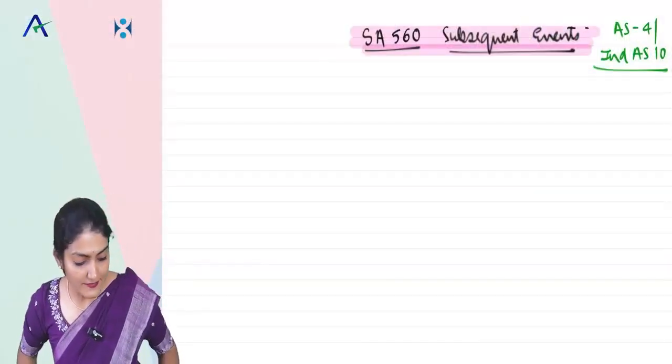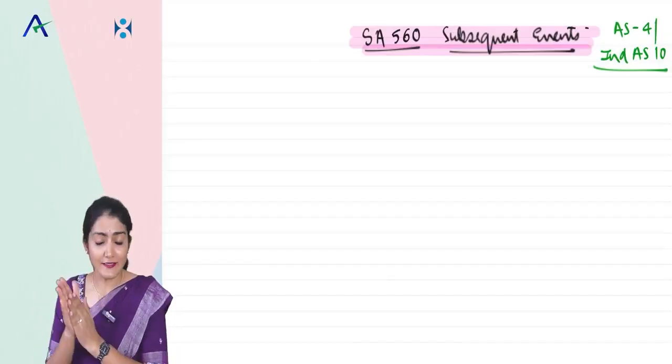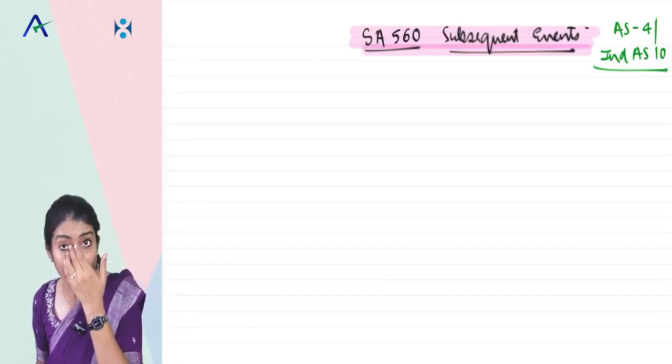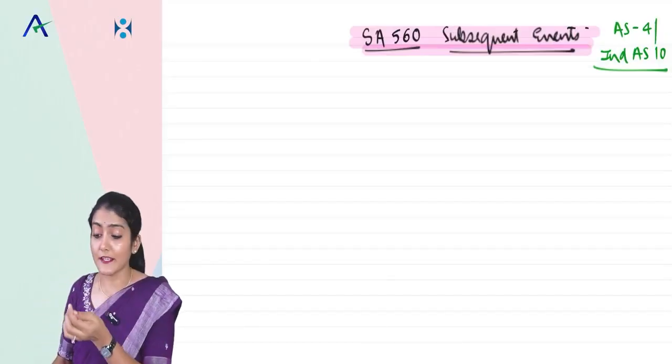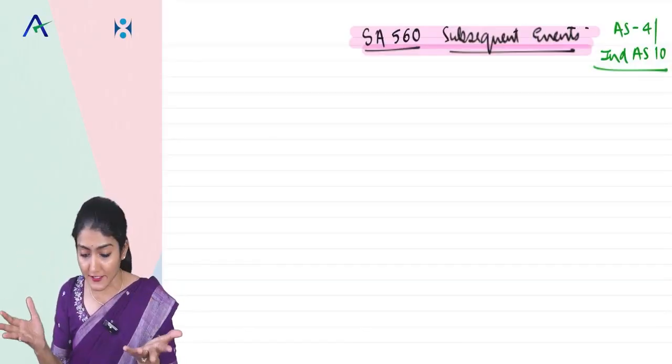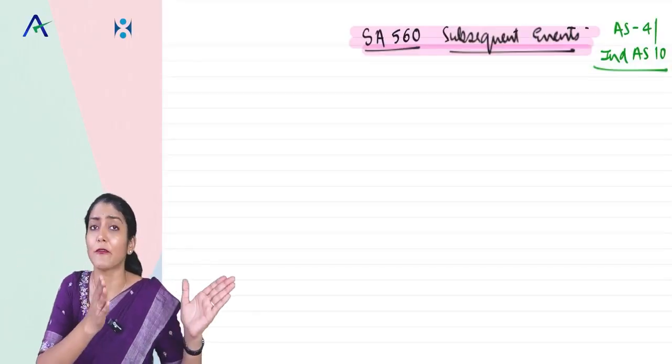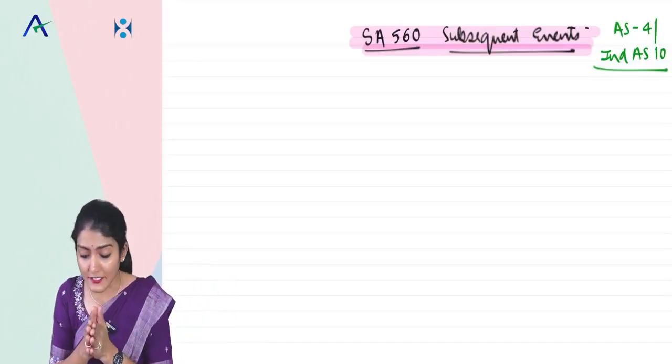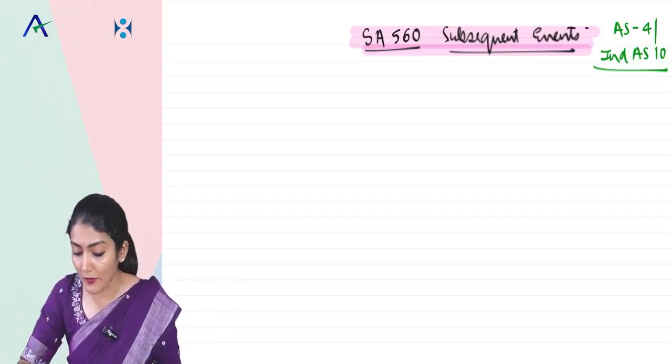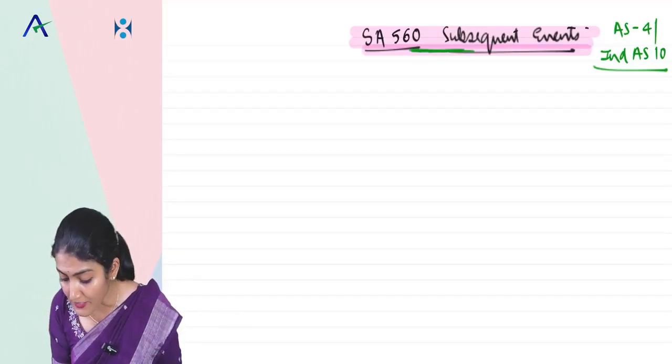Right, so now let's come to the discussion of the last three standards in the 500 series, which is the 560, 570 and the 580. We just completed 550, which was regarding related parties. Now coming to SA 560, which is regarding the subsequent events.